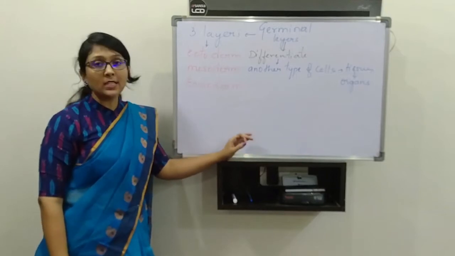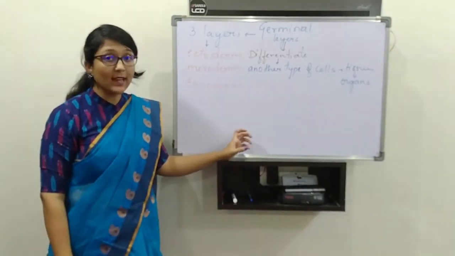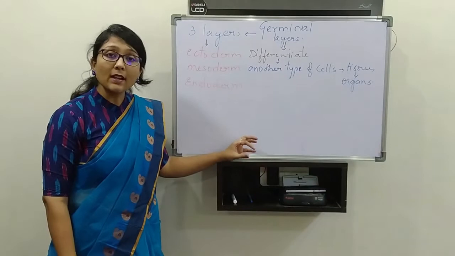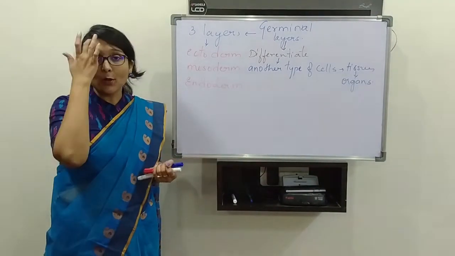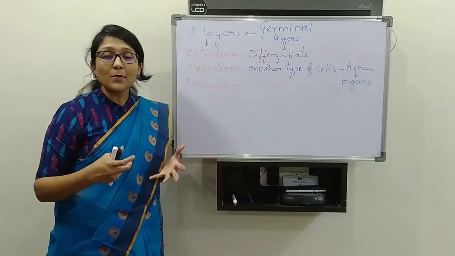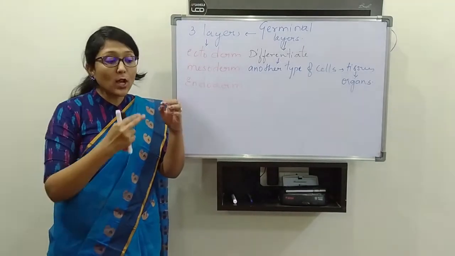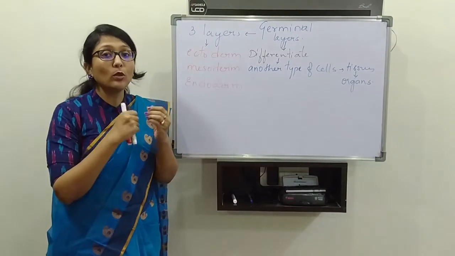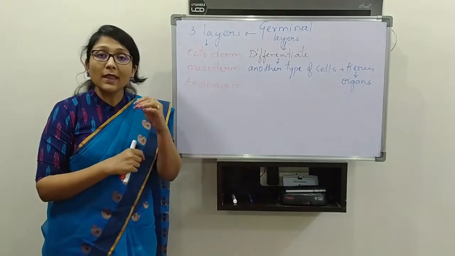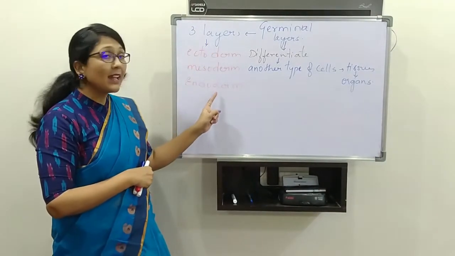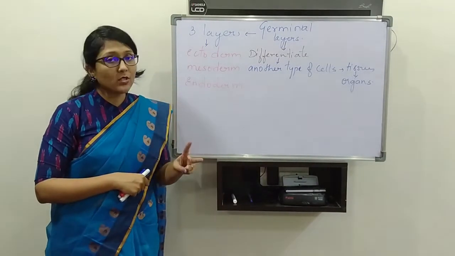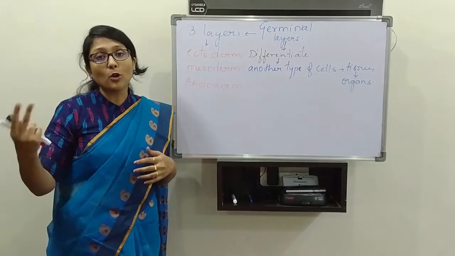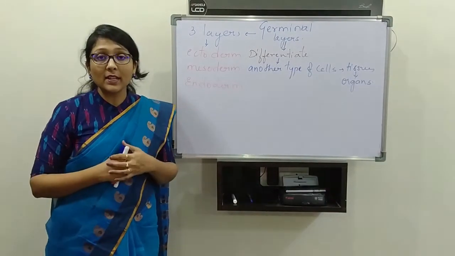Once fertilization takes place, the zygote will be formed, right? That zygote will undergo cell division, and that one cell will give rise to many cells, right? These many cells are a group of cells. Now they will get differentiated into 2 layers in a few organisms, and the 2 layers will be the ectoderm and endoderm. So primitive organisms will have only 2 germinal layers. Later, higher organisms will have 3 germinal layers.